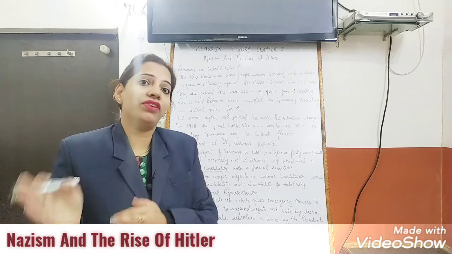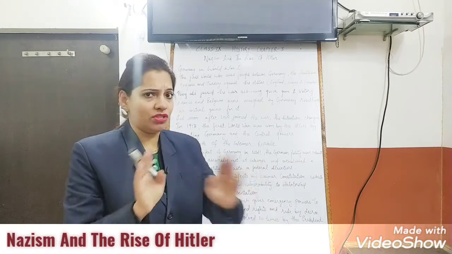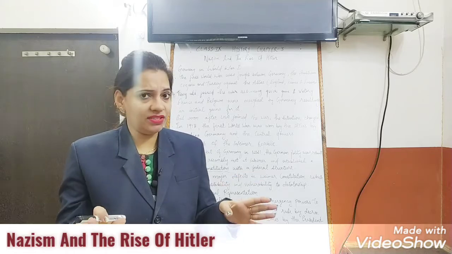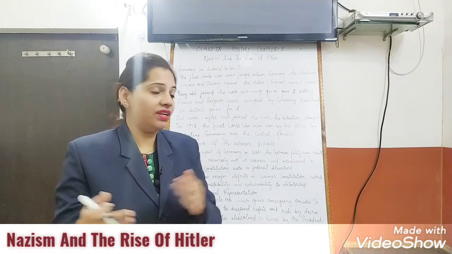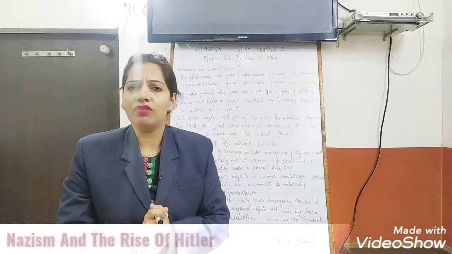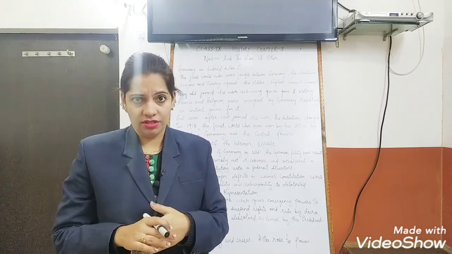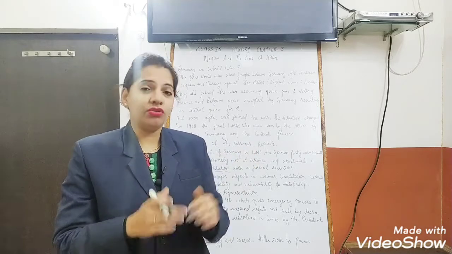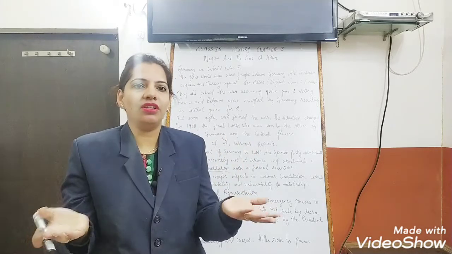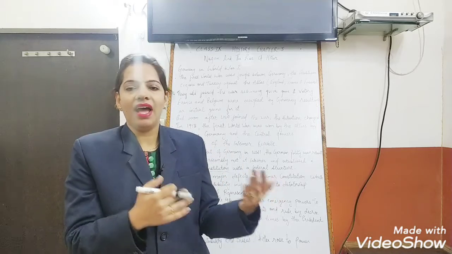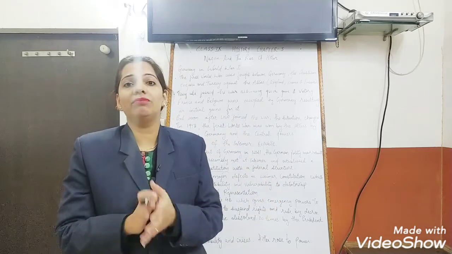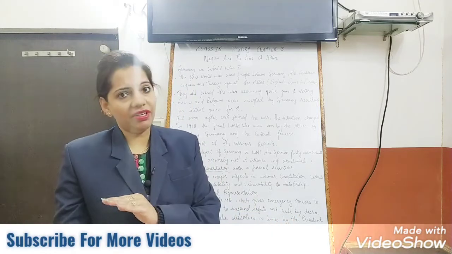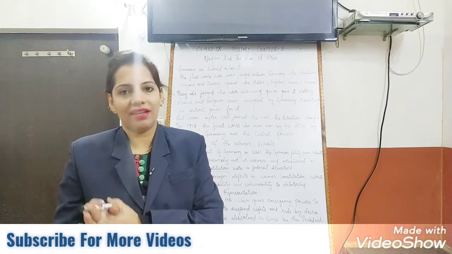What he did next is a different story. But the reason why Hitler came is a positive reason. He came to control things. There was total disturbance. Next time I will tell you what happened after they lost the war. The treaty that was signed was again very harsh. They lost almost everything. Germany lost all its economic resources. The condition was the worst, and there was no option. They were just believing that someone could come and help them. So Hitler came to help them, to support them, to bring Germany back. So that is a positive thing. What he did and what his strategy was is a different story.